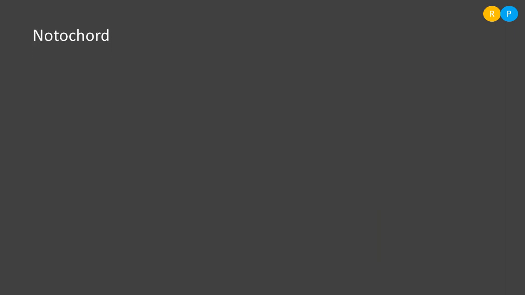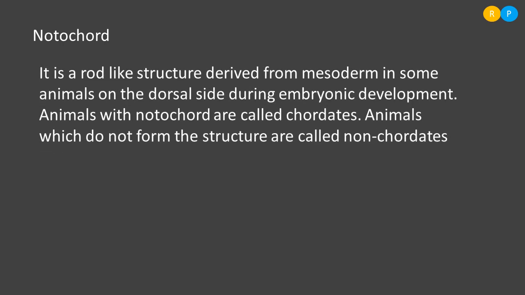Then one more basis of classification is notochord. The presence or absence of notochord is considered a criterion for classification. That means it is also a basis of classification in animals. What do you mean by notochord? Notochord is a rod-like structure, and this structure is actually formed from mesoderm.